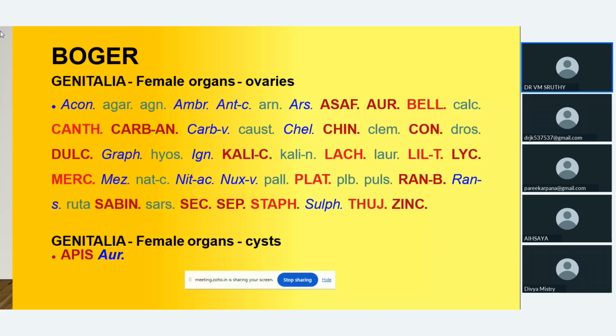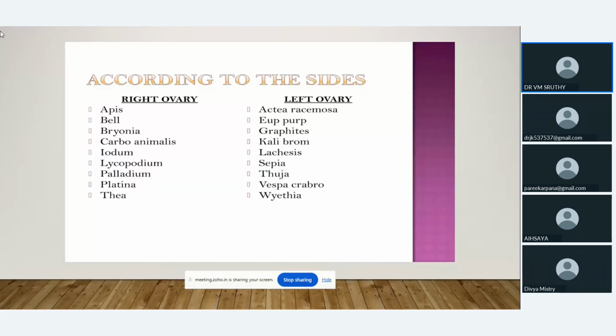Asafoetida, Aurum, Belladonna, Cantharis, Carbo animalis, China, Conium, Kali carbonicum, Lachesis, Platina, Staphysagria. Mostly we divide the medicines according to the side of affection, right ovarian affections and left ovarian affections. On the right side, we already discussed many medicines.